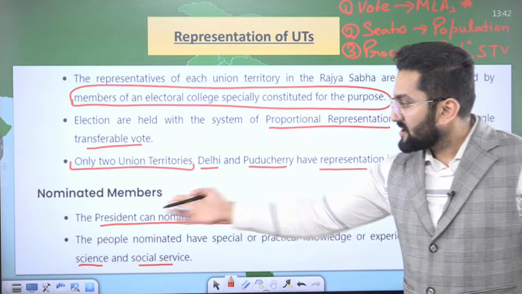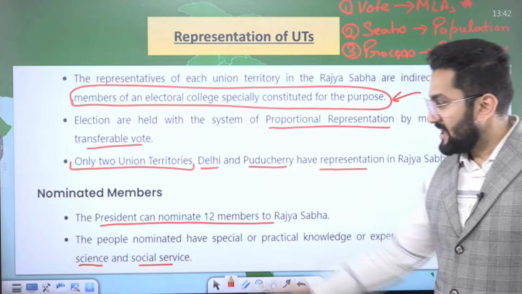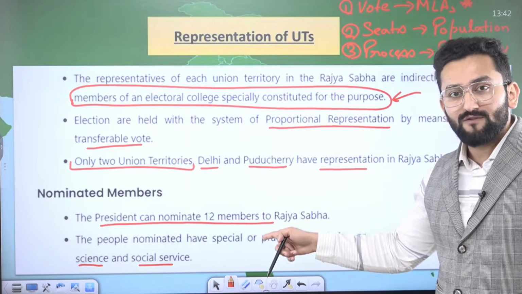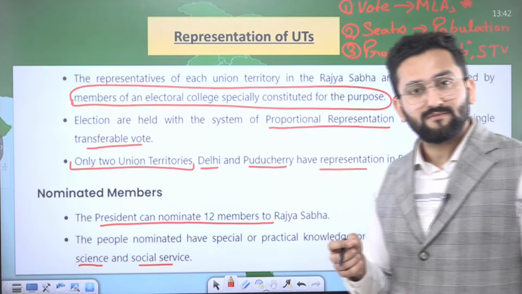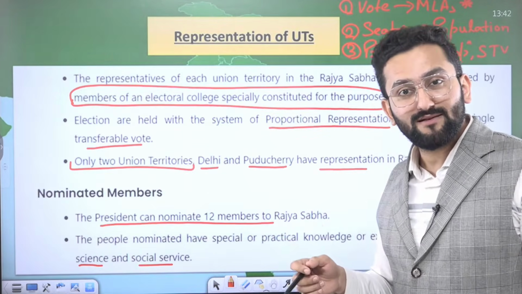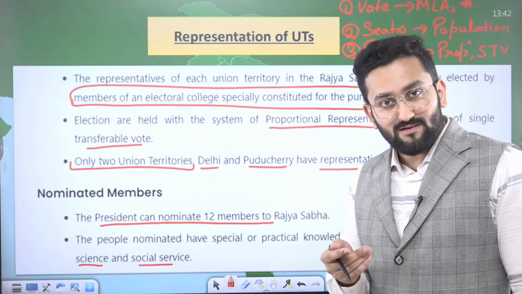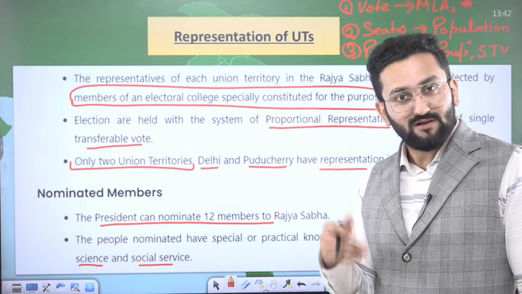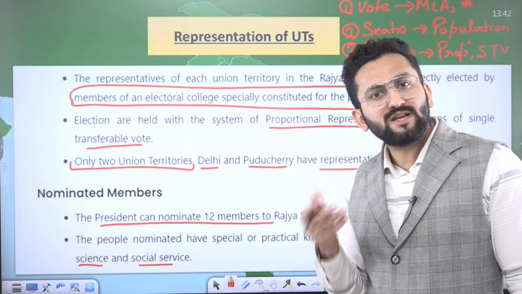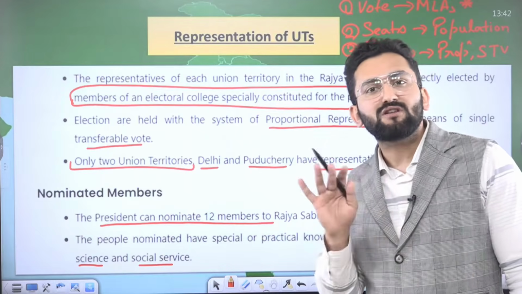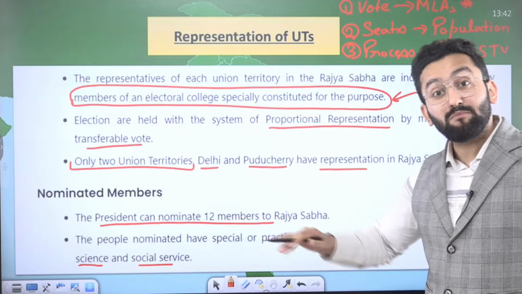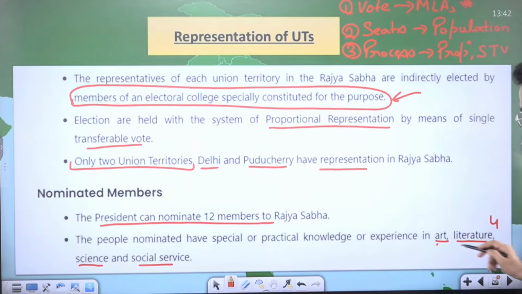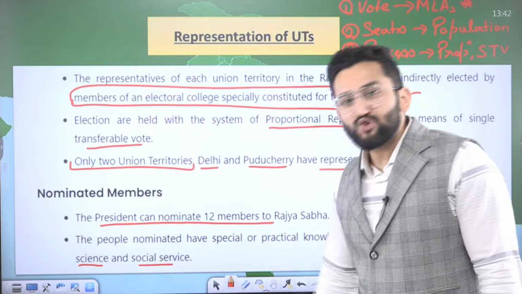Now, nominated members. The president can nominate 12 members. Do you remember Sachin Tendulkar, Rajya Sabha MP? Also Rekha, Bollywood actress, Rajya Sabha MP. How did these people become Rajya Sabha MPs? They did not fight the Rajya Sabha election. They were nominated, right? And what are the bases? There are 4 bases: art, literature, science and social service.